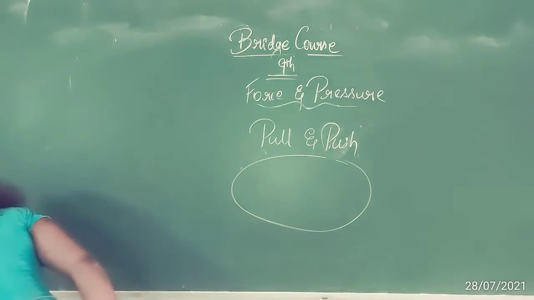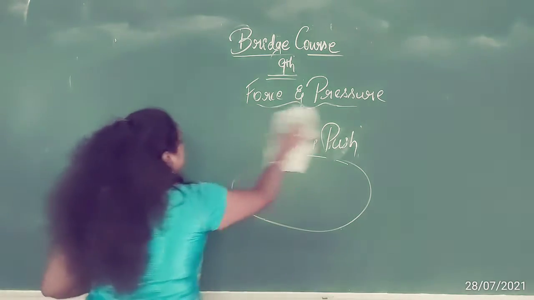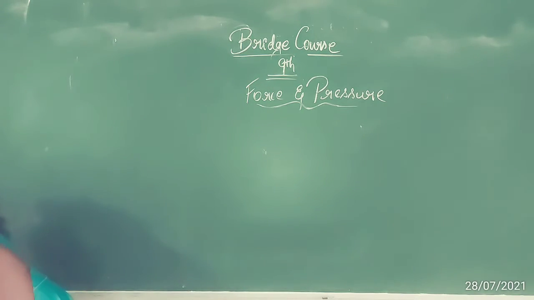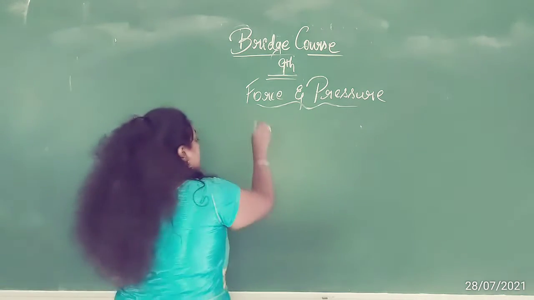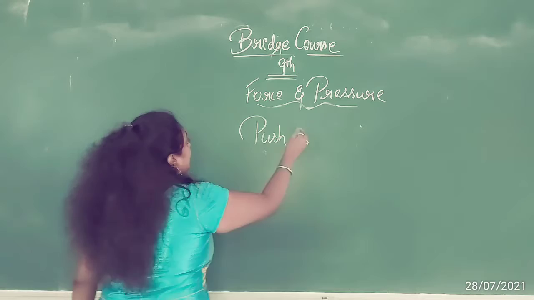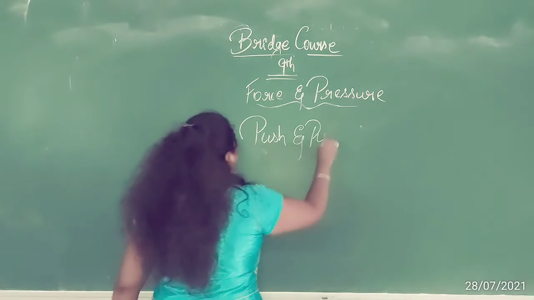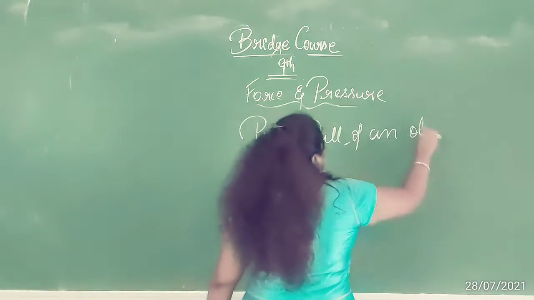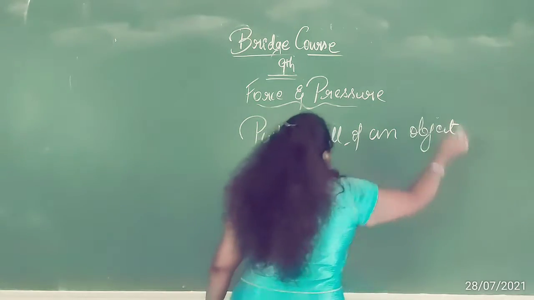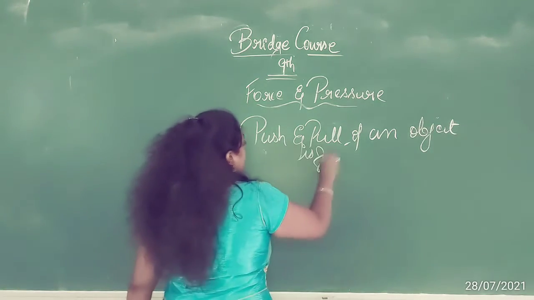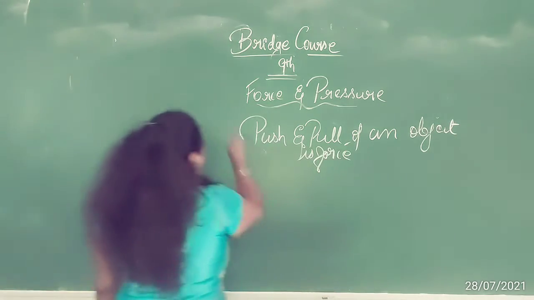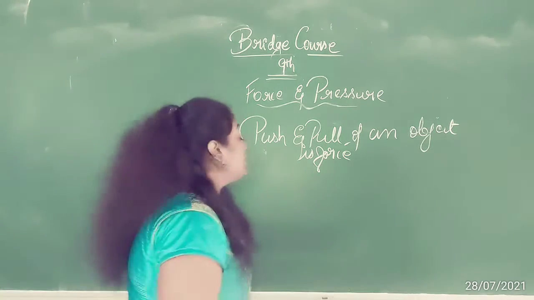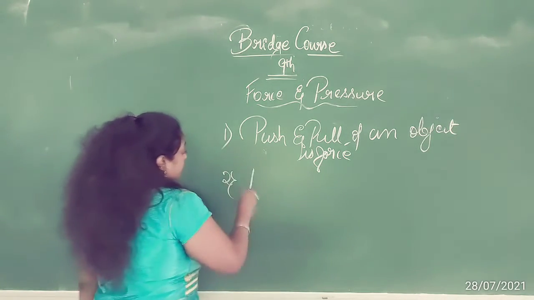I'll write the definition once again. Push and pull of an object is force. Push and pull of an object is said to be force. Second, pressure.